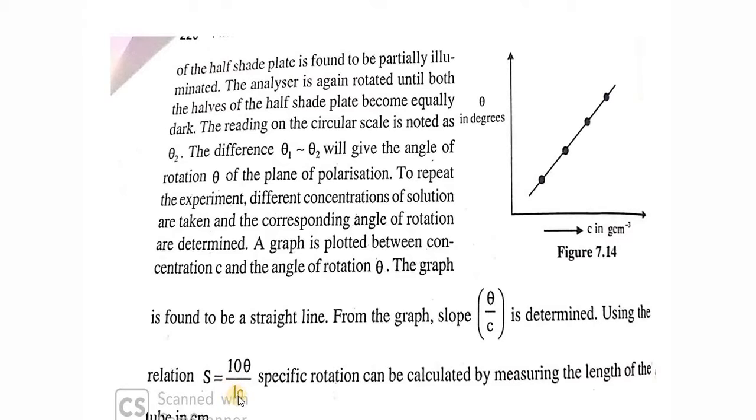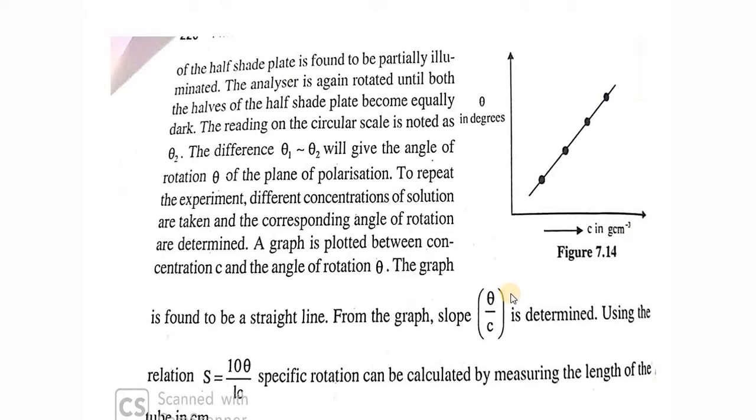by the length of the polarimeter tube that you will get from the instrument itself. You can measure the length of the tube with which you fill the optically active solution. From this you can obtain the specific rotation of the solution at a given temperature and for a given wavelength of light. This is how you're going to do this experiment in the lab.